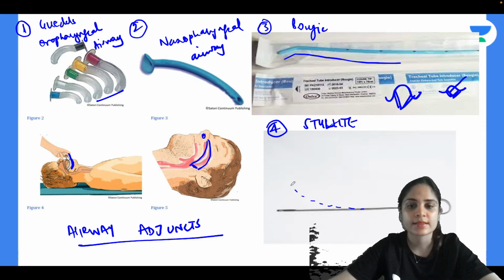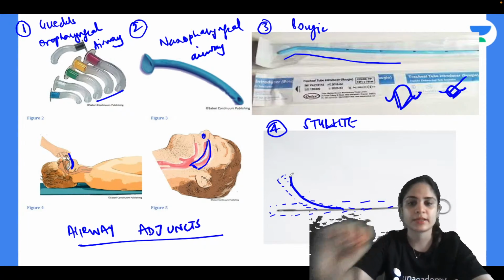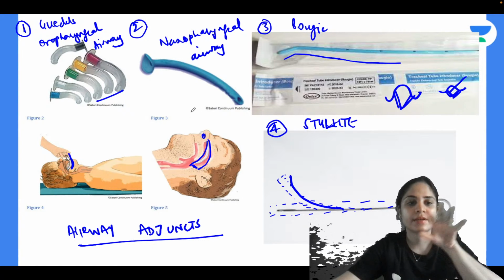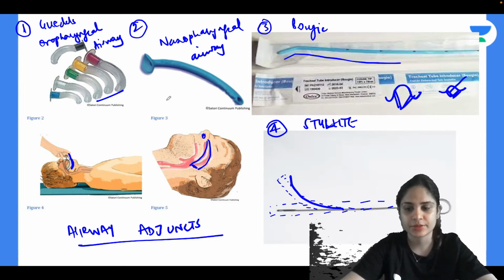You put the stellate inside the endotracheal tube like this. Normally the stellate is like this and the endotracheal tube is straight. So with the stellate you can curve the endotracheal tube forward, and you can intubate the patient with anterior larynx. So bougie and stellate both help in intubation. Oropharyngeal and nasopharyngeal airway help in maintaining the patency of the airway and ventilating the patient. So all of them are called airway adjuncts.